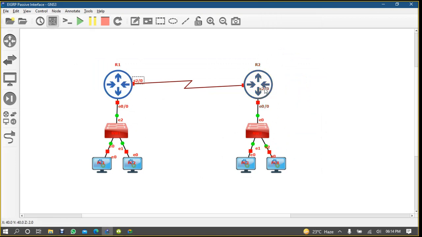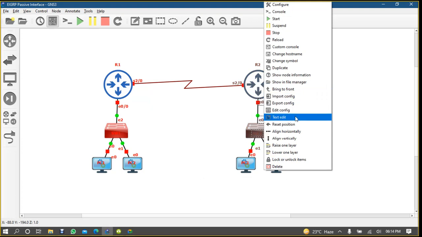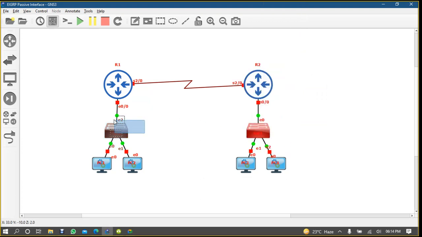Serial 2 by 0. Here also serial 2 by 0. Okay, so we can define some network, right?